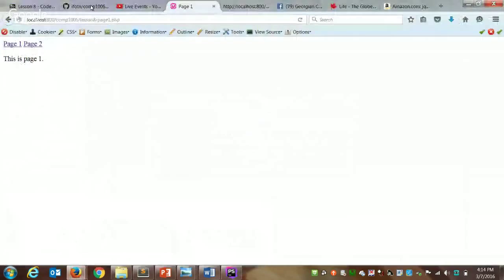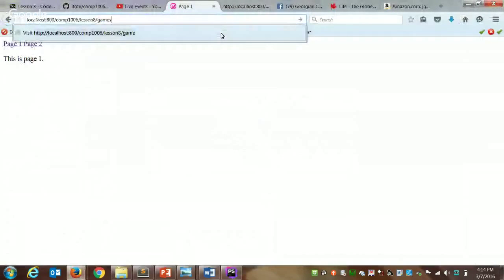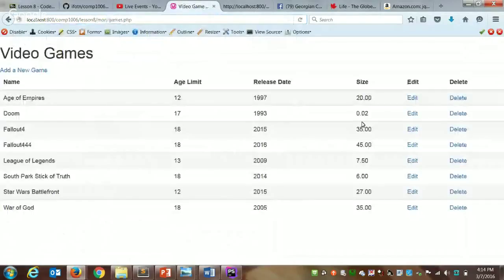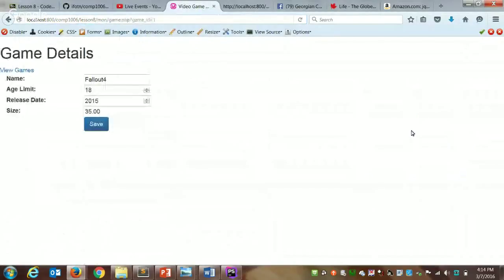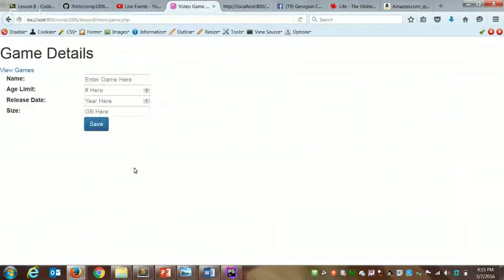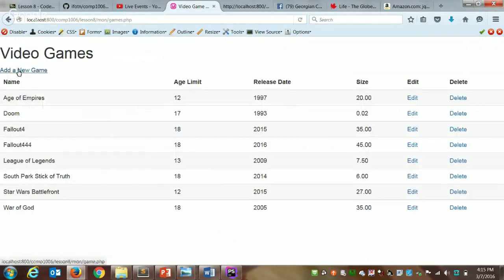So now I should be able to go to my games.php, if I actually put in the right file path. So here's games. I can edit, our page pre-fills, or I could go ahead and click add. So right now we're using these links to jump back and forth, but we want to add other pages on here. We really want to have a shared header and shared footer on these pages with one common navigation bar.